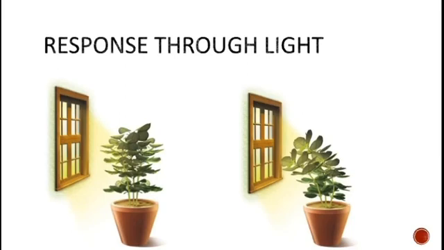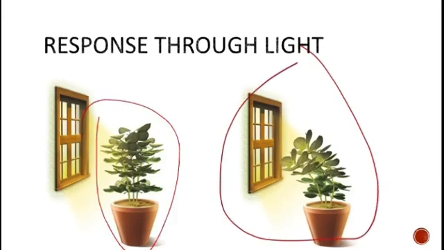You can see the similarities between the two photos, that is two pictures, right? Here you can see a plant which stands straight, and here you see the plant bent towards the light. So a plant usually displays a positive response towards light, which means it grows towards the source of light. This response of a plant towards light is known as phototropism.